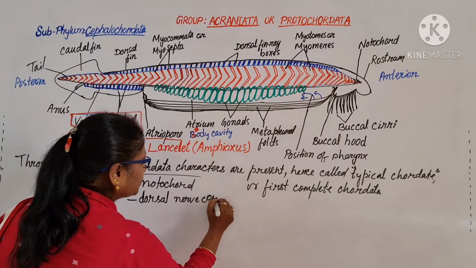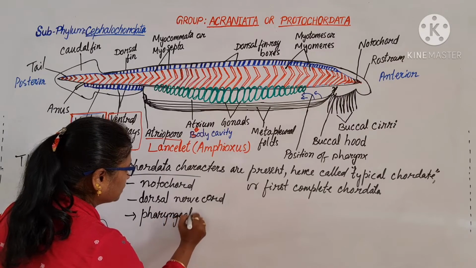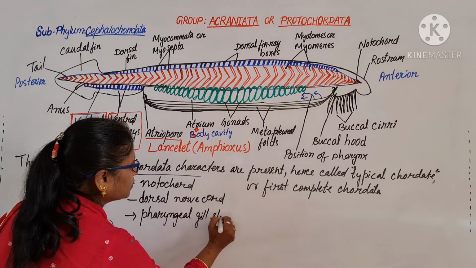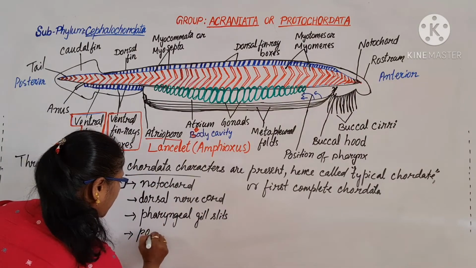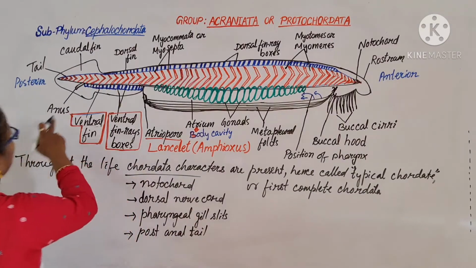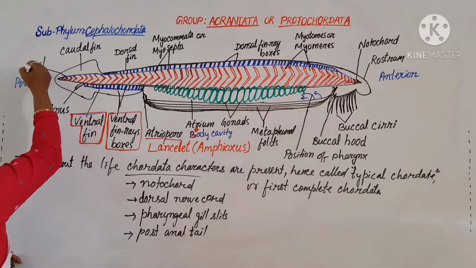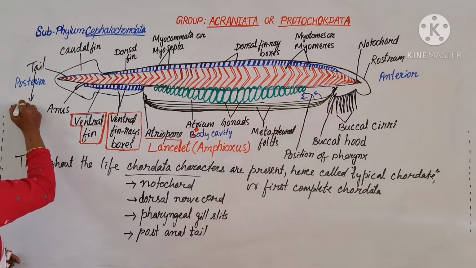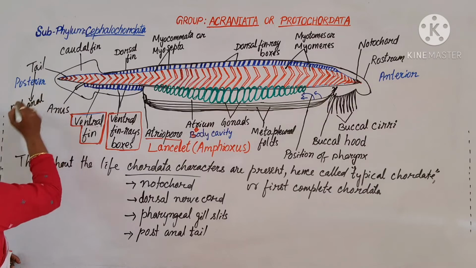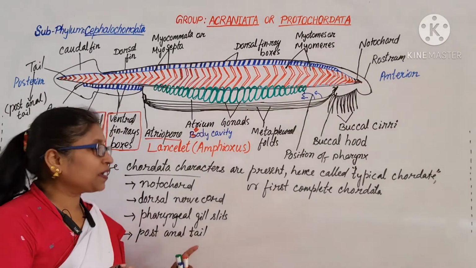The dorsal nerve cord, the pharyngeal gill slits, and the post-anal tail. What type of tail is this? You see, the anus is here, the tail is here. That means this tail is post-anal. After the anus, the tail is present. These are the very typical characteristics.